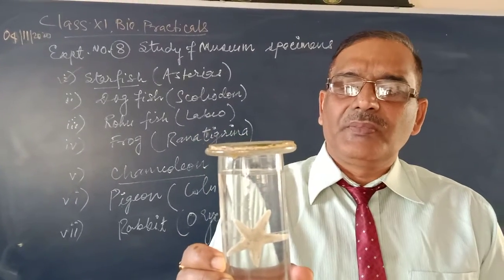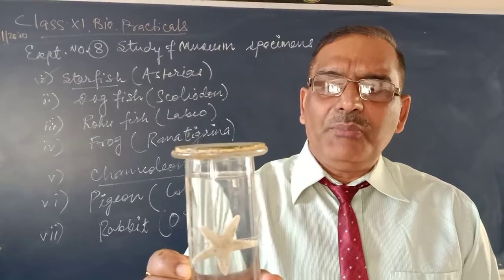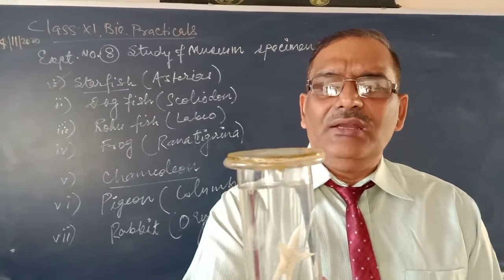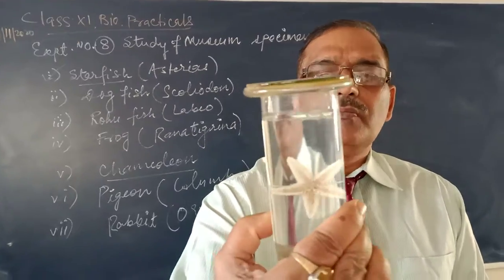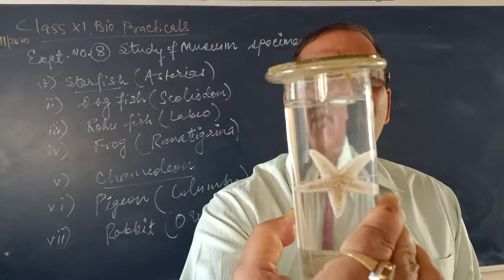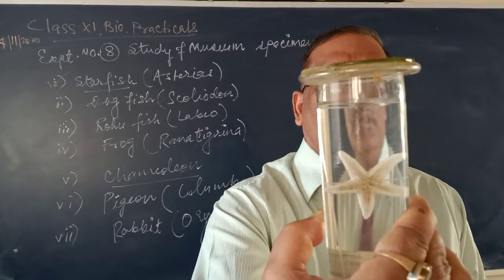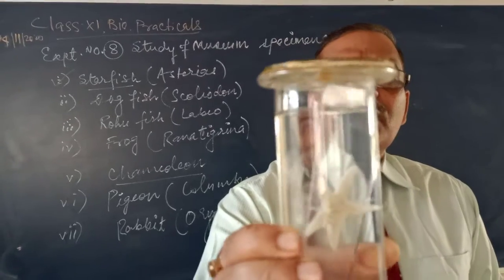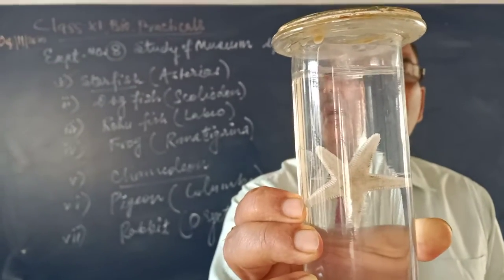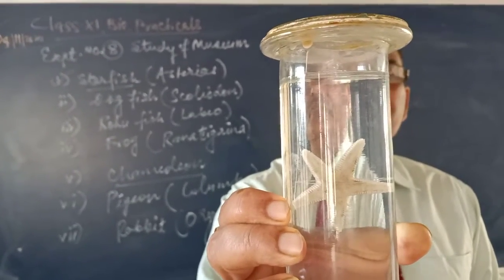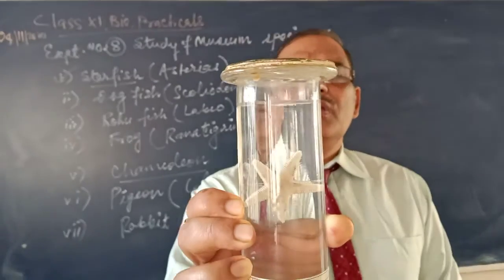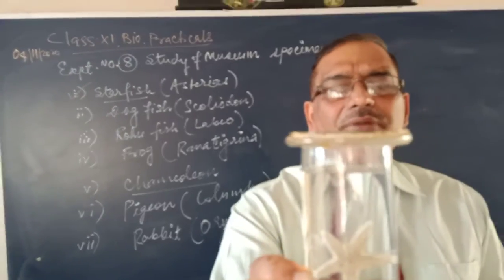Next point, the mouth is on the oral side. This lower side, the ventral side, has the mouth. And this is the dorsal side. The dorsal side has the anus. Okay, next point, the blood vascular system is open type.